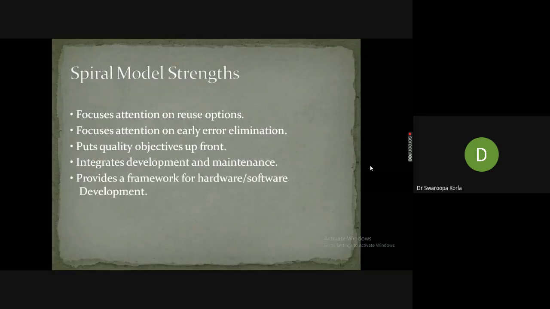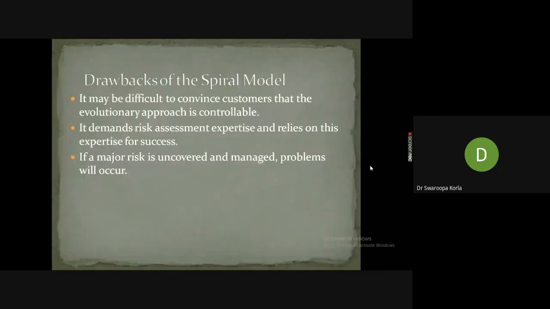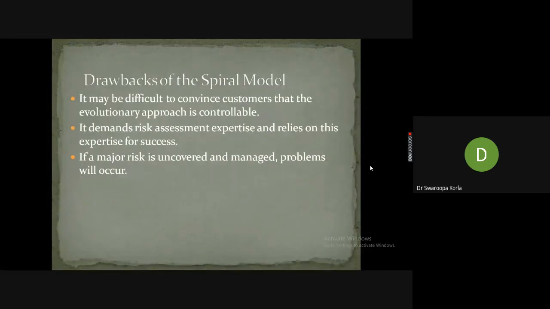For every model, the graph or diagram presentation, what the model is, what its strengths are, and what its problems are, these are the points you should know. Now, these are the benefits of the spiral model. Then what are the problems and issues? Almost every model has a few drawbacks, because there is no single life cycle model which is suitable for all kinds of project areas.